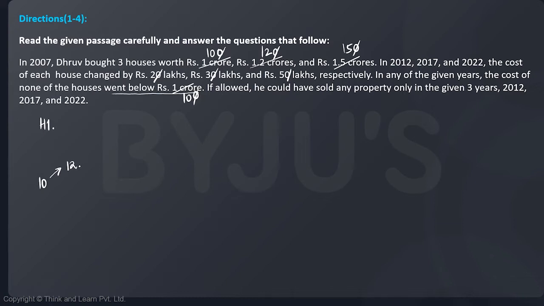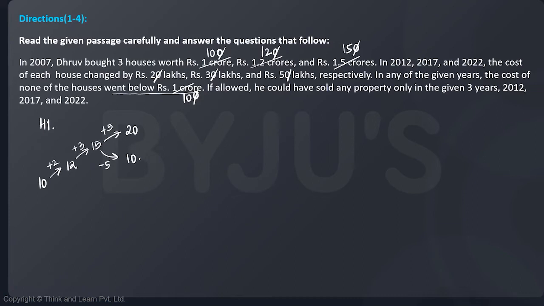So this is 2012. In 2017, it changed by 3. So we can add 3 over here. If we subtract 3, it will become 9, which will be less than 10, so that cannot be done. And in the next change from 17 to 22, there was a change of 5. If we add 5, this one will become 20. And if I reduce 5, this is going to become 10.